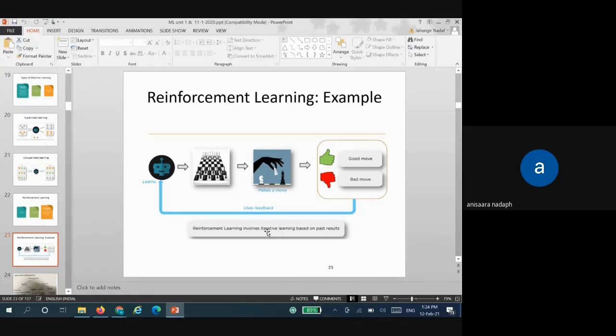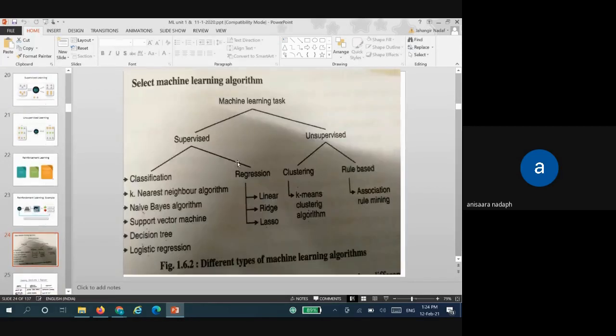So reinforcement involves iterative learning based on the past result. So whatever was the past result that is obtained, it will learn from that particular past result. Now if you categorize the different algorithms in detail, we are going to basically focus on supervised and unsupervised learning right now. Later we'll go for reinforcement.